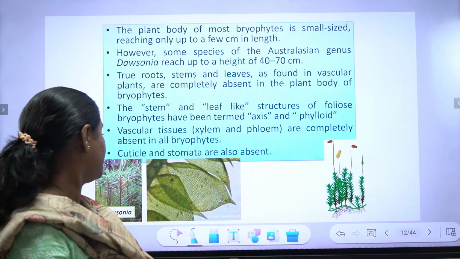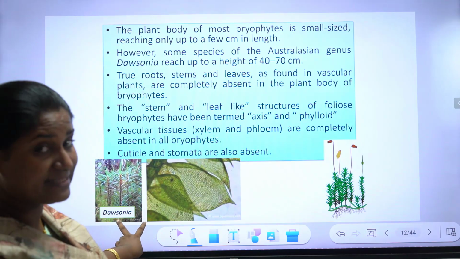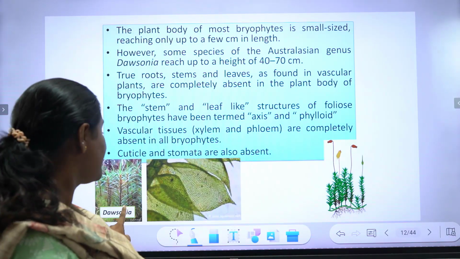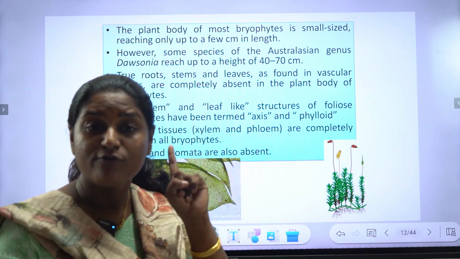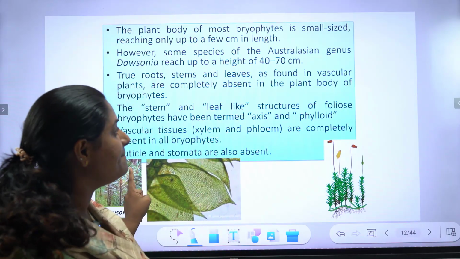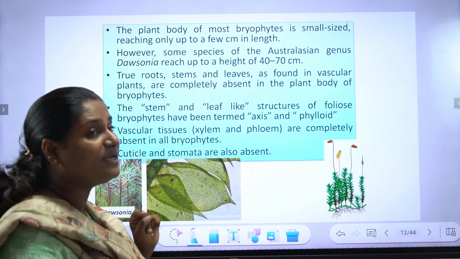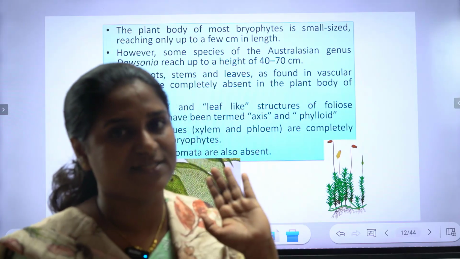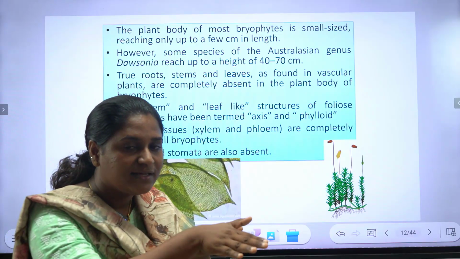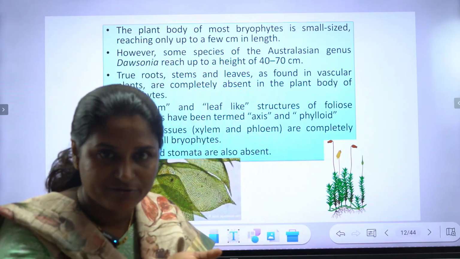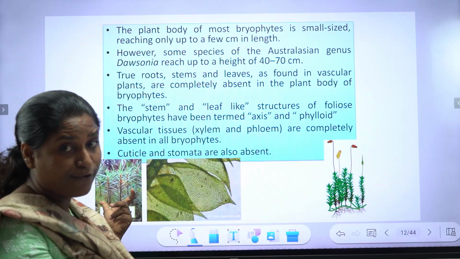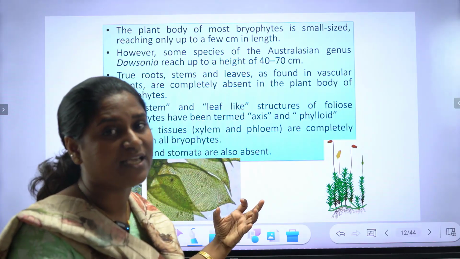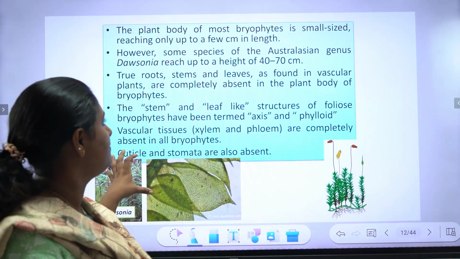However, this is an exceptional case, Dawsonia. Okay, this bryophyte can reach a height of 40 to 70 centimeters, rather than the creeping thalloid forms. These exceptional cases we need to give special importance.